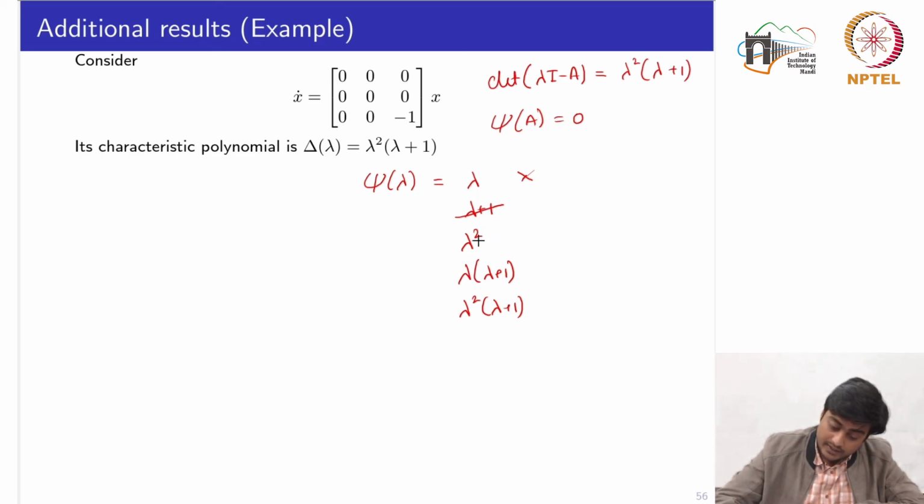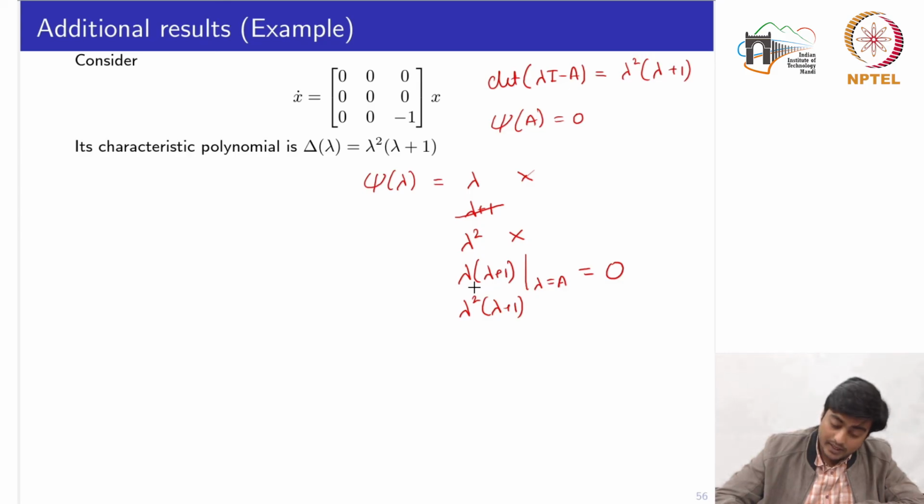So if we take this lambda square, again if I take the square of this matrix, if I replace lambda by A, it won't be equal to 0. So it is also not a minimal polynomial. Now if I see this part, lambda into lambda plus 1. If I replace lambda by A, you would notice that it becomes equal to 0. So the minimal polynomial of this system is given by lambda times lambda plus 1.